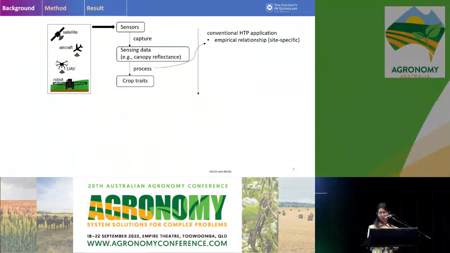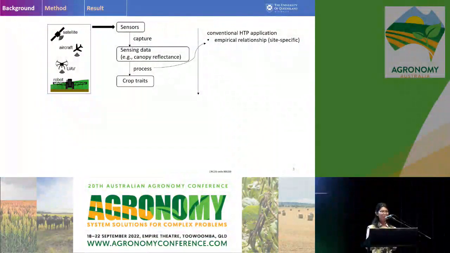The conventional way is like this: we use the measured crop traits and the observed sensing data to build an empirical relationship. But the problem is such a relationship is generally site-specific. That means it cannot be applied to wider situations that are quite different from the environment used for collecting the data to build this relationship.